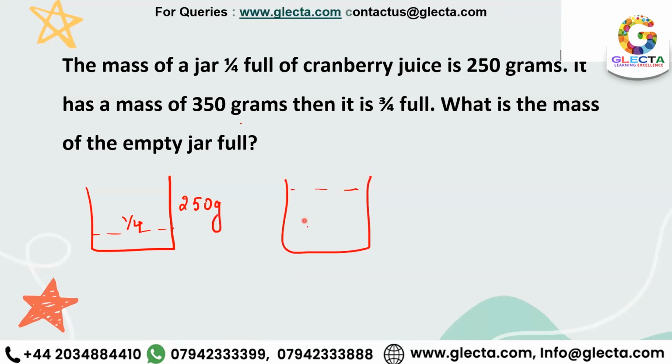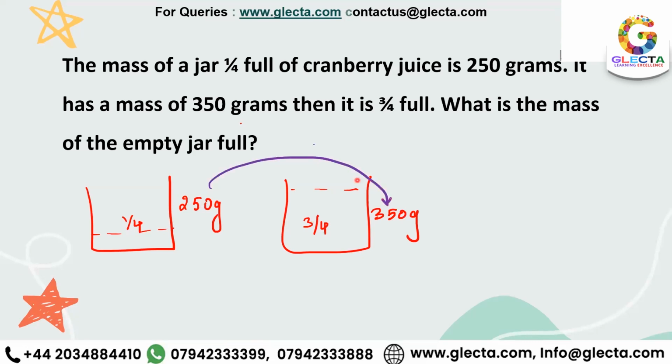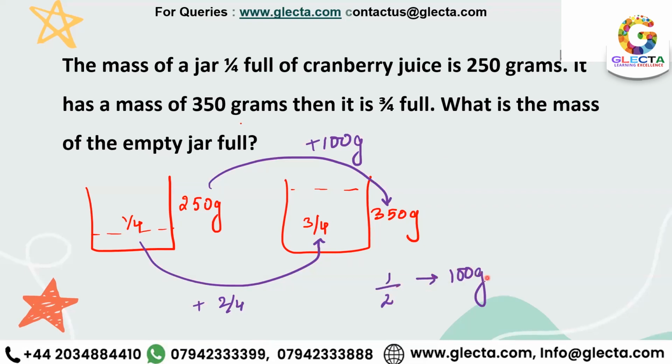3/4 full, total 350 grams. So what's the addition that I have done over here? There is an extra 100 grams, right? So from 1/4, we went to 2/4, 3/4. So what's extra in fraction? 2/4 is extra, right? So now over here, can I say 2/4, that means half, represents 100 grams, isn't it? Half represents 100 grams. So over here, what would be represented?